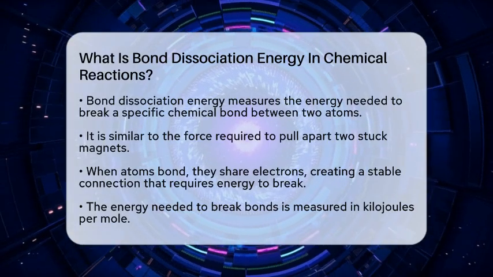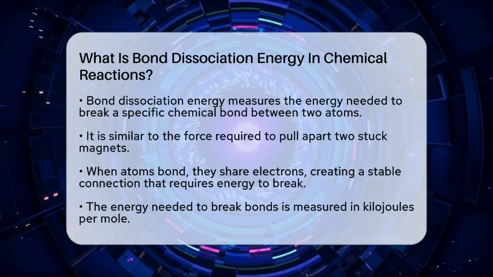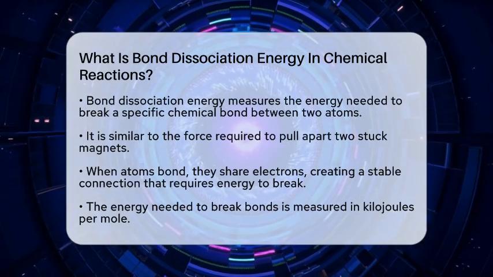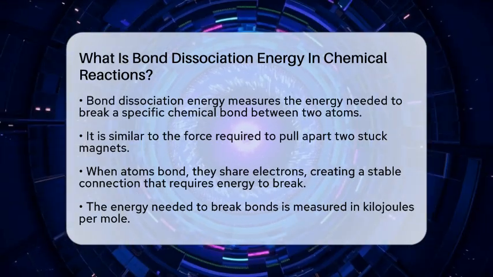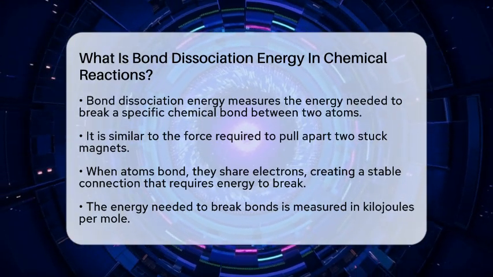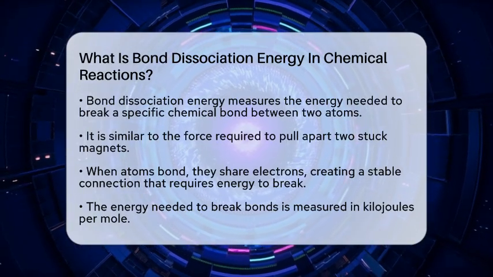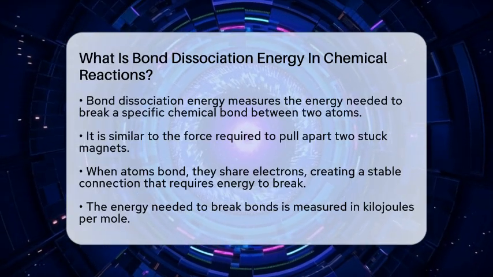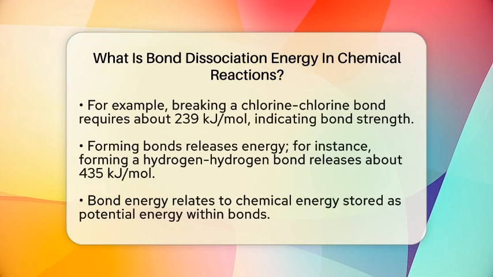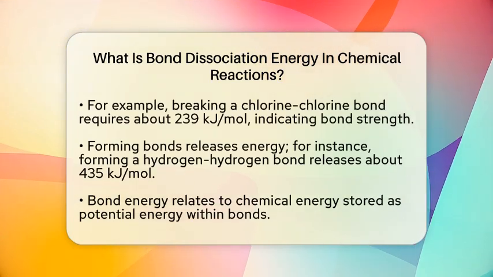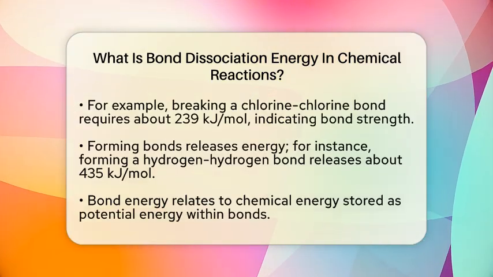When atoms bond, they share electrons, creating a stable connection. To break that bond, energy must be added, making the process endothermic. This energy is measured in kilojoules per mole, which means how much energy it takes to break 1 mole of bonds. For example, in a chlorine molecule made of two chlorine atoms, breaking the bond requires about 239 kilojoules per mole of energy. This is because bonds are stable arrangements of electrons, and breaking them requires input energy.